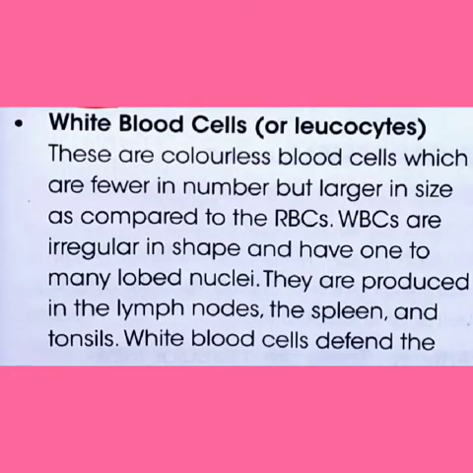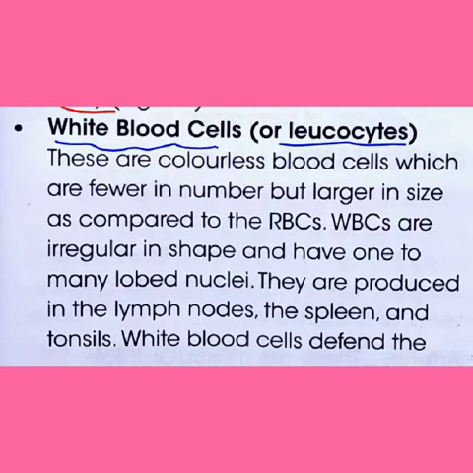Now let's read about white blood cells, also called leukocytes. These white blood cells are colorless and are fewer in number. So in our blood there are more red blood cells than white blood cells. But white blood cells are larger in size as compared to red blood cells.